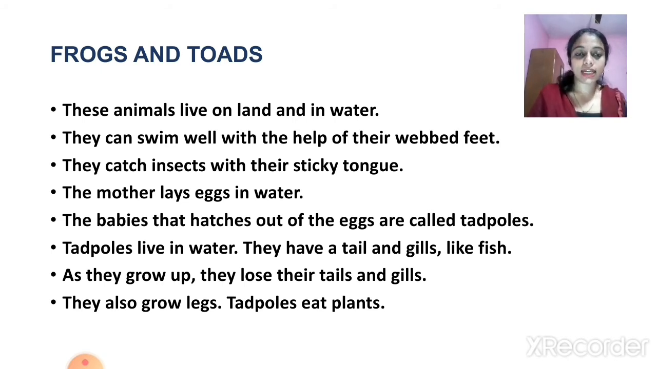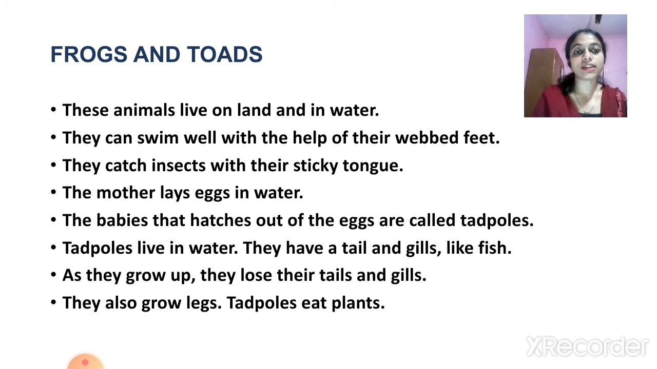The mother lays eggs in water. The babies that hatch out of the eggs are called tadpoles. That is, the younger ones, the tadpoles. The tadpoles live in water. They have a tail and gills like fish. That is, the tadpoles look like fish as they have tails and gills. But what happens after some time? When they are growing up, they lose their tails and gills, and they also grow legs. Tadpoles eat plants. So these are the characteristics of frogs.